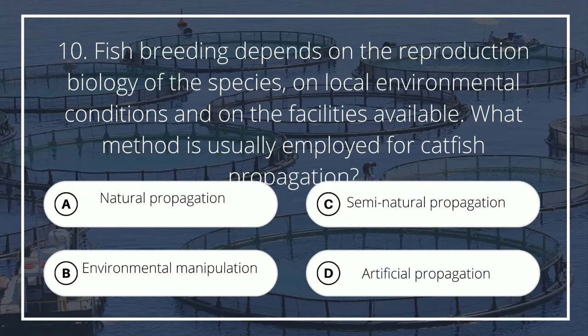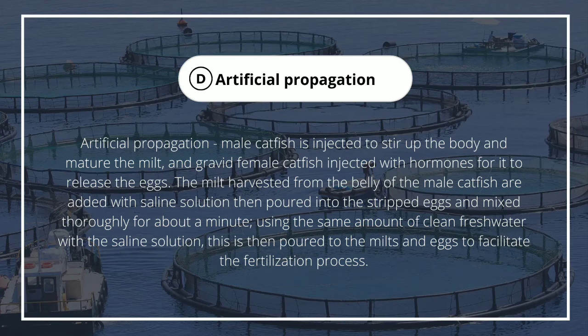Number 10. Fish breeding depends on the reproduction biology of the species, on local environmental conditions and on the facilities available. What method is usually employed for catfish propagation? A. Natural propagation, B. Environmental manipulation, C. Semi-natural propagation, D. Artificial propagation. The answer is D. Artificial propagation.